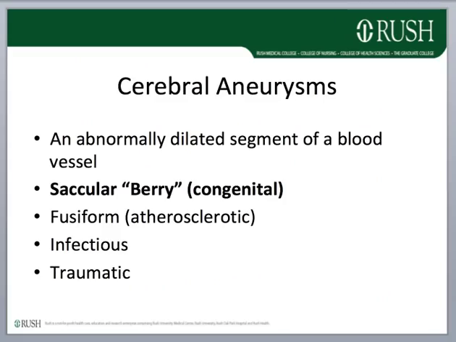An aneurysm is described as an abnormally dilated segment of a blood vessel. Remember, we talked about aneurysms in the cardiovascular system. Included in this group of CNS vascular diseases are saccular, which are congenital aneurysms, fusiform, atherosclerotic, infectious, and traumatic types. I will focus on saccular aneurysms because they're the most frequent cause of clinically significant subarachnoid hemorrhage.